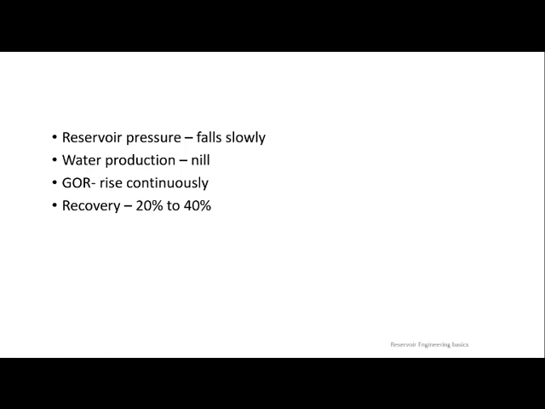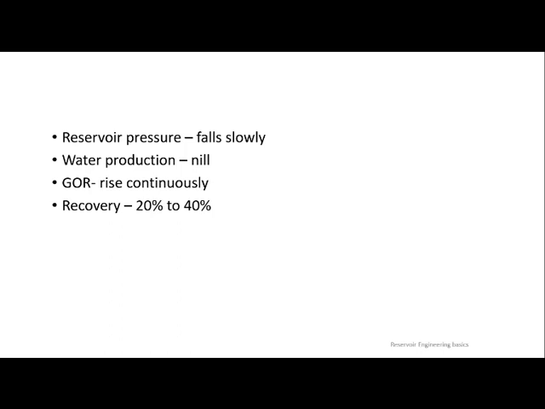Water has to be produced at last. Initially you need to concentrate on oil to be produced, then you have to go for gas, then finally leave it so that water will come. At that time you can shut the well, and this water can be used for other purposes, like pushing the oil present in other drainage areas, such as infill drilling and other things. So this kind of question may be asked.